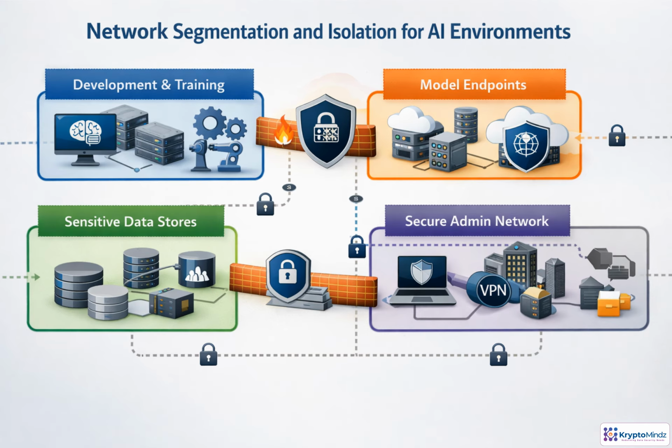Segmentation keeps one compromise from becoming a full AI platform breach. Treat development, training, data storage, model serving, administration, and vendor access as separate trust zones. Traffic should cross boundaries only through approved controls, such as firewalls, private links, gateways, VPNs, or zero-trust access. Sensitive assets, including vector databases, model registries, and backups, should stay away from public services. The goal is simple: permit necessary flow and block everything else.